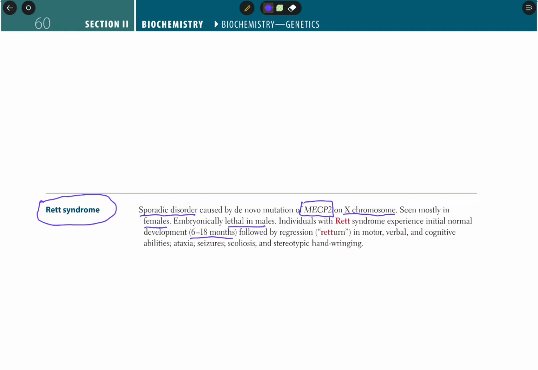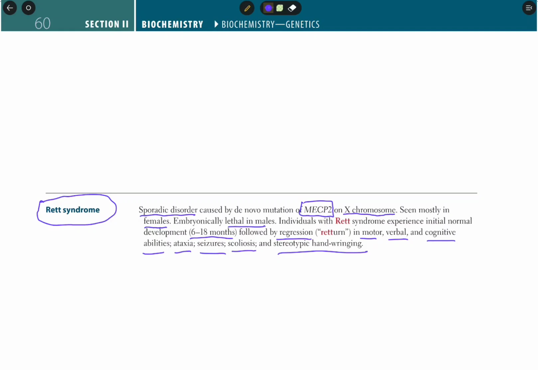After that, it regresses, with regression in motor, verbal, and cognitive abilities, along with ataxia, seizures, scoliosis, and stereotypic hand wringing. These are the main symptoms of Rett syndrome.